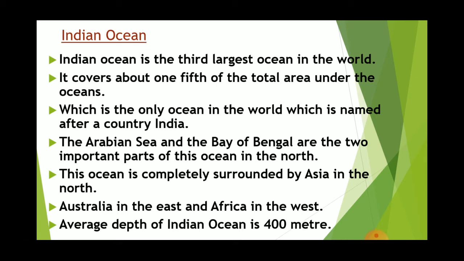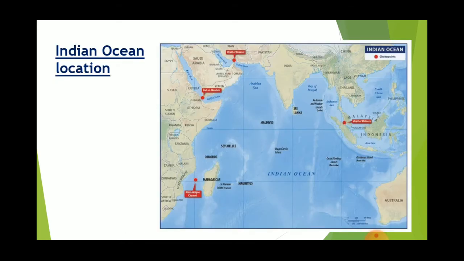The average depth of this ocean is about 400 meters. You can see here Indian Ocean. On one side you can see Africa, the other side Australia, and in the north almost the whole area is covered by Asia, and south of India we can see this Indian Ocean.